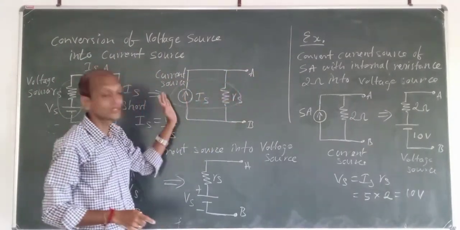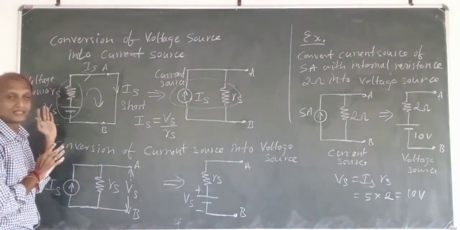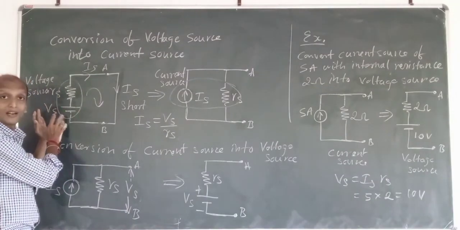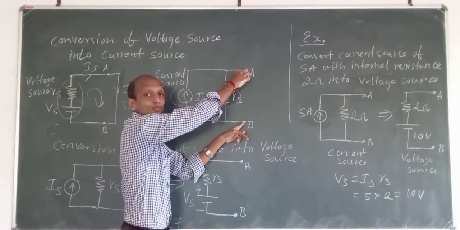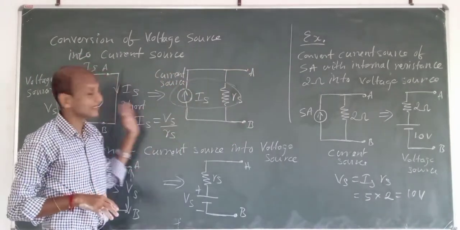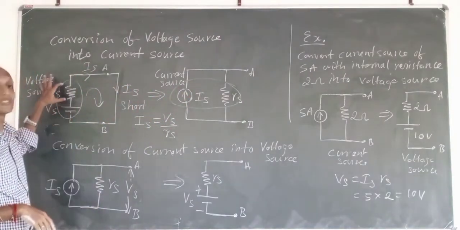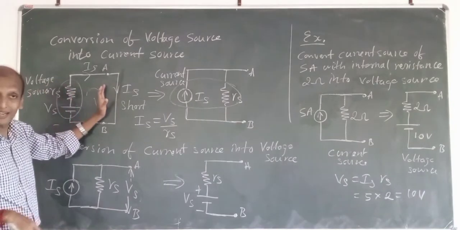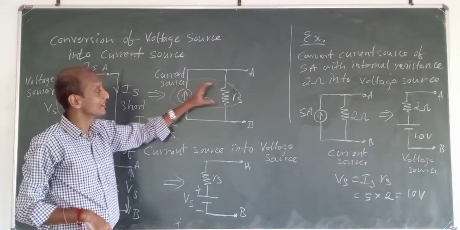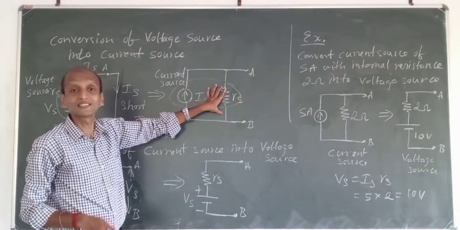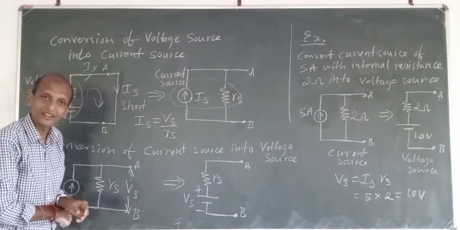Here these 2 points will have this current, and here these 2 points will have this voltage. So the electric energy will be supplied here in the form of voltage. Here the electric energy will be supplied in the form of what? Current. Is that okay? Yes. So this is how we will be converting this voltage source into a current source. For the voltage source, series resistance is there, and we have these points A and B. Here we have this current source Is, wherein the internal resistance comes in parallel across these 2 points A and B. Fine, is that okay?